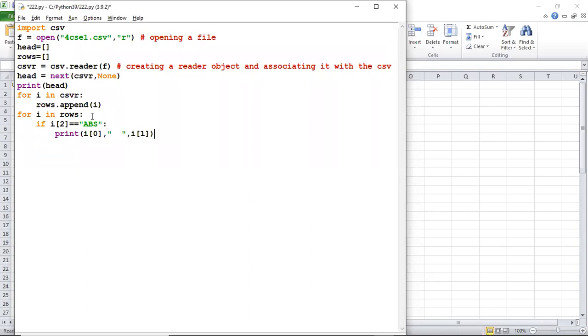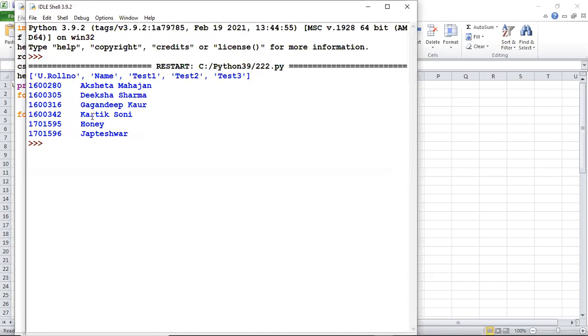I hope all of you have understood this thing. It's that easy, this analysis. You can do anything with your data set. Even easier than your SQL part, I would say. So if I do it now, these are the people who were absent in test 1. Okay, you can count also.